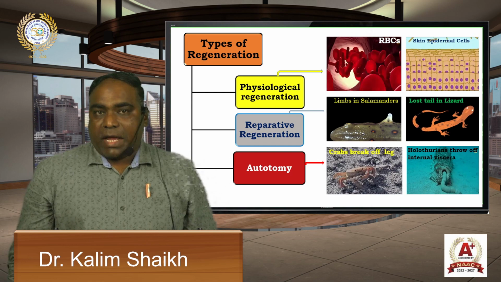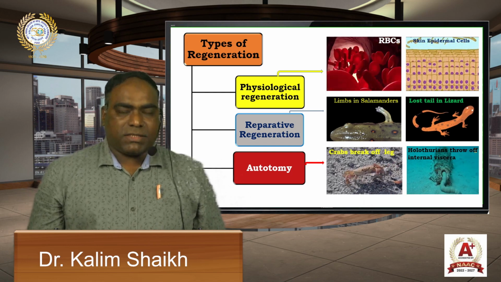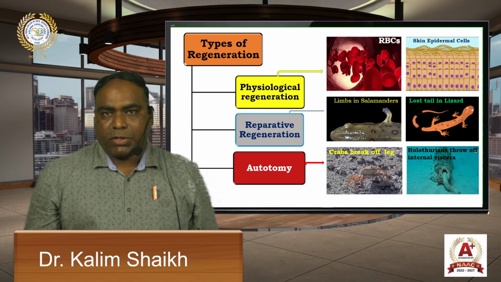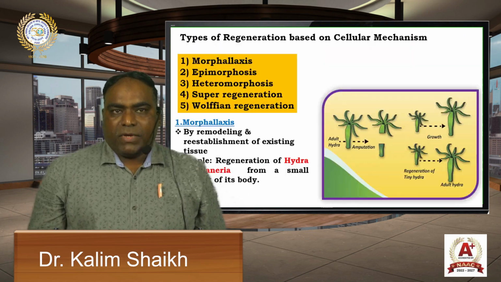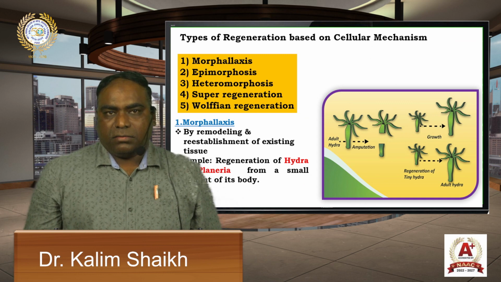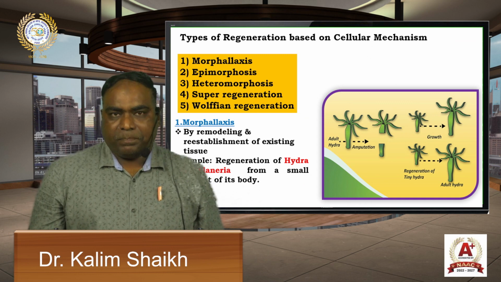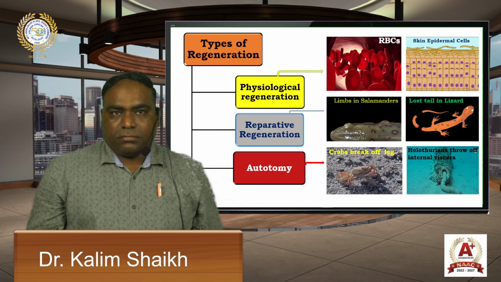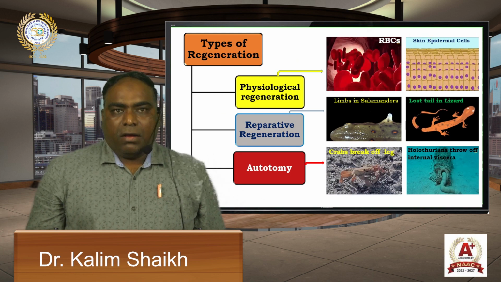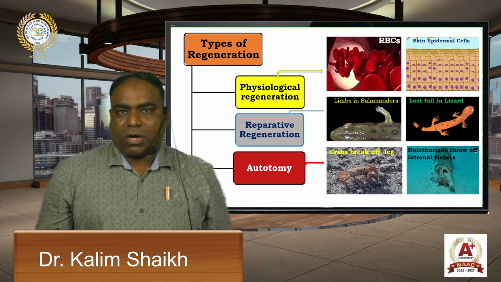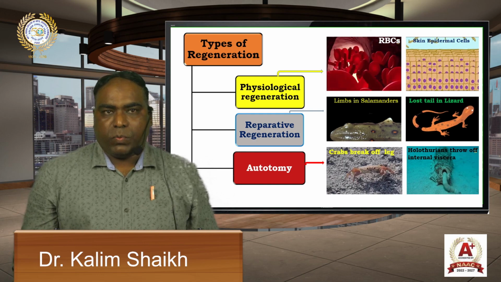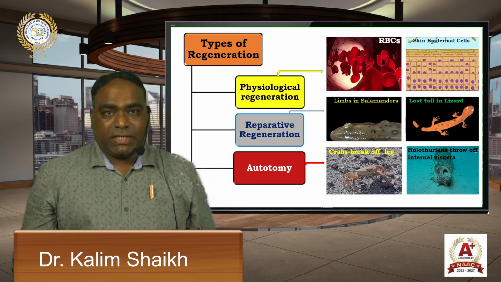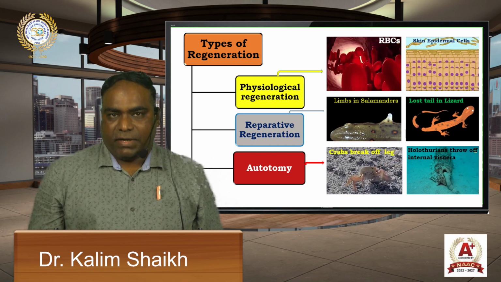Now see the types of regeneration in animals. Broadly, it is studied under three heads: physiological, reparative, and anatomical regeneration. First of all, see physiological regeneration. In this type of regeneration, there is a constant loss of many kinds of cells due to wear and tear caused by day-to-day activities. The replacement of these cells is known as physiological regeneration.